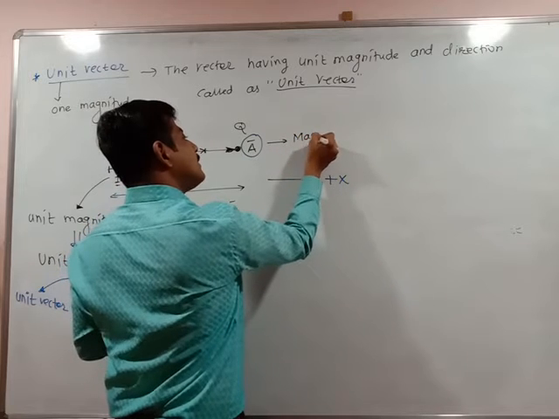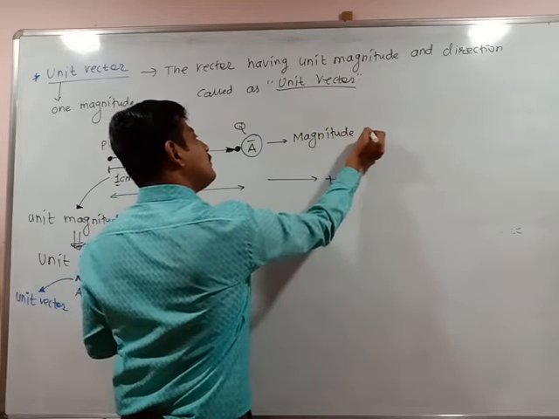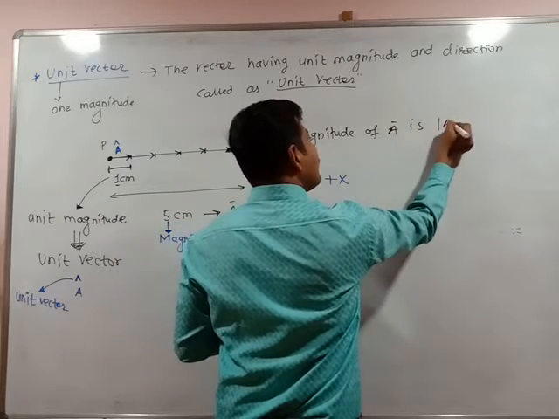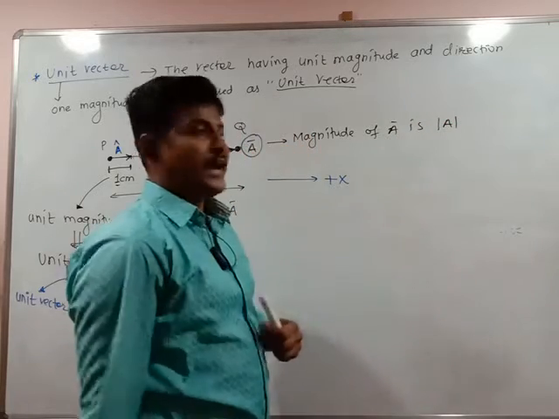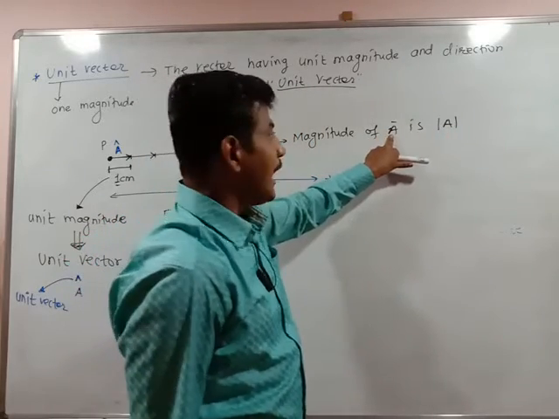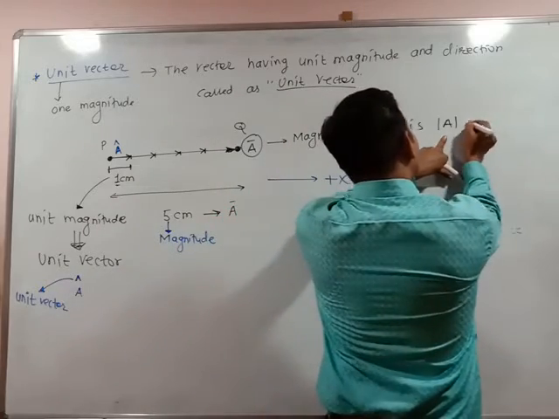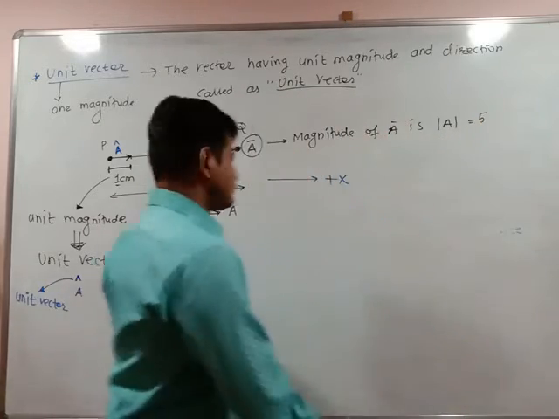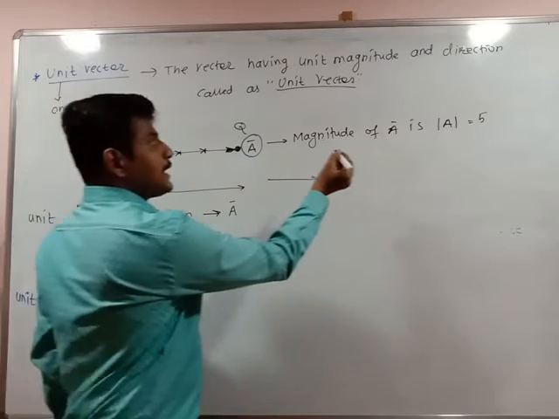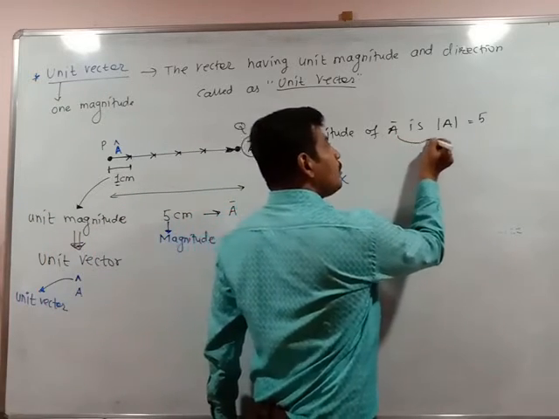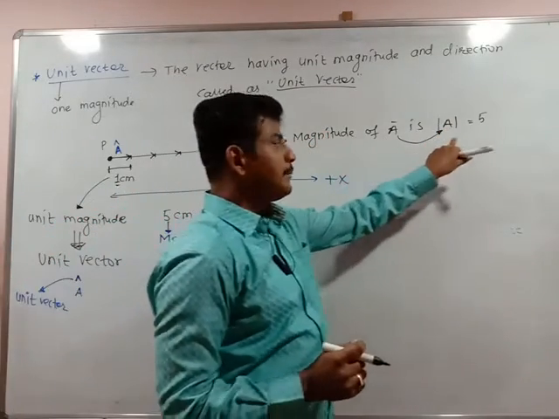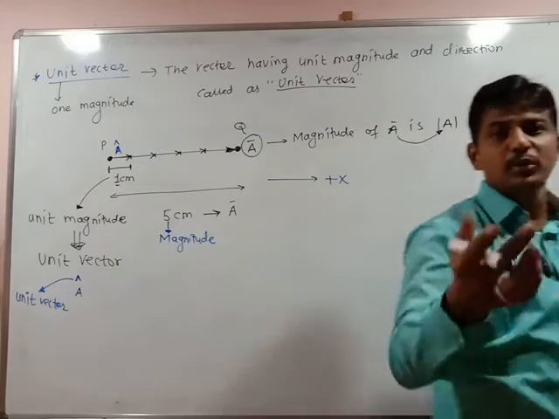Magnitude of a bar is, shall I write this? Is it correct? Mod of A. Mod of A means magnitude of a bar. This is the vector a bar, whose magnitude is 5. Is it clear? The magnitude of this vector is 5. So the magnitude of vector a bar can be represented like this: mod of A is equal to 5.